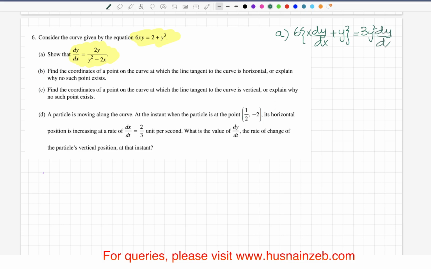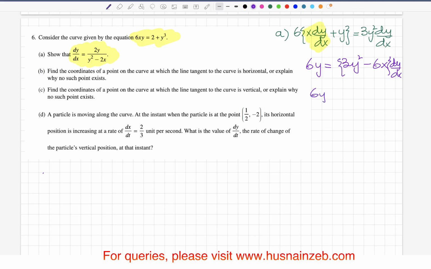Now try to combine the terms where you see dy/dx. So it will give us 6y is equal to (3y squared minus 6x) dy/dx, bringing that term to the other side and then combining it with this term.